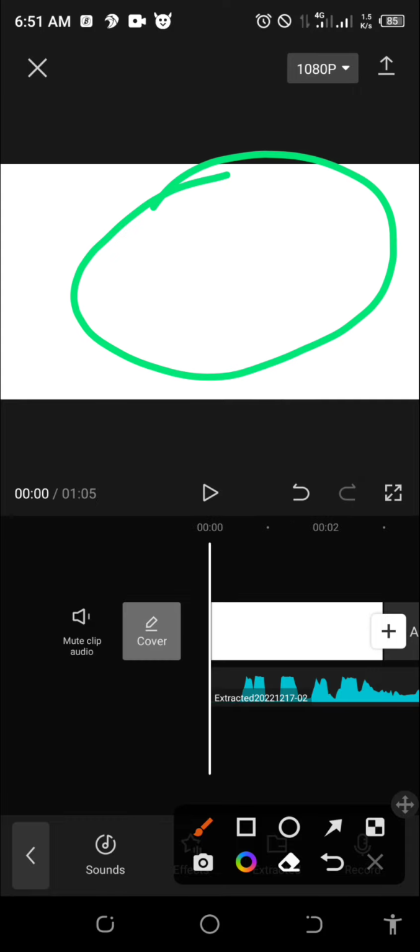So now we have a text. So let's go for text first. We have a white background. This is our white background, right? So we have our white background, which I selected from stock, white background when I started. Okay. So now the next thing is that we have the text.